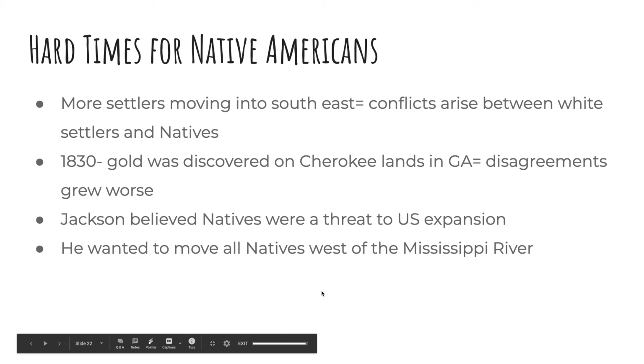But anyways, so yes, the natives were flourishing during this time, but they also faced a lot of hard times too. And that's what we're going to focus on, talking about what policies were put in place that affected the natives. So as we mentioned, more and more settlers are moving into the Southeast, and this is causing conflicts between the white settlers and the natives who are living there.